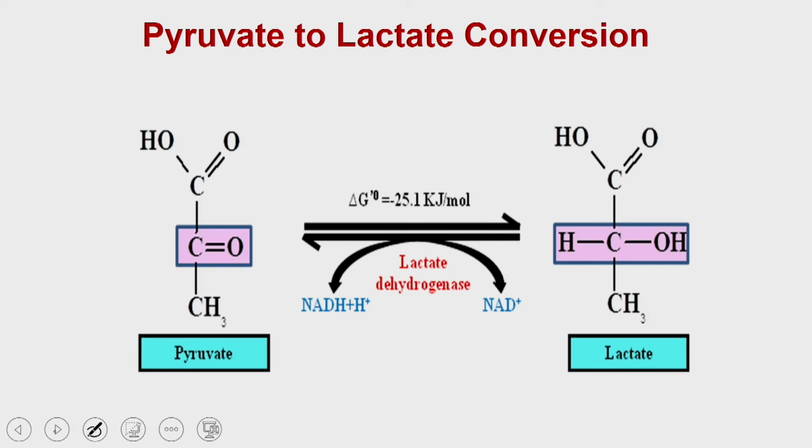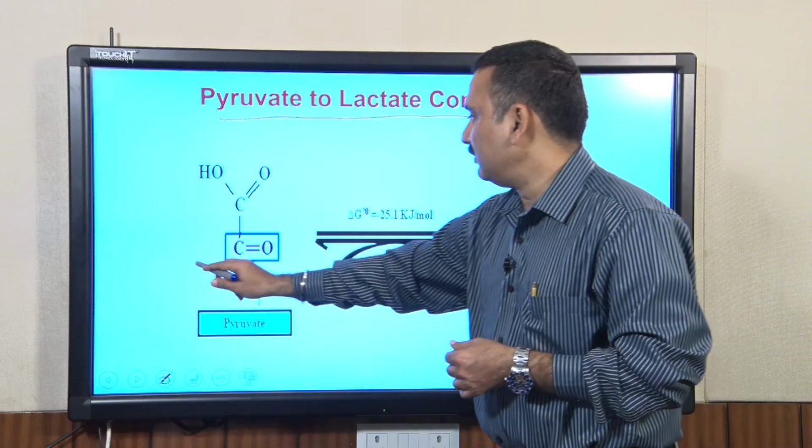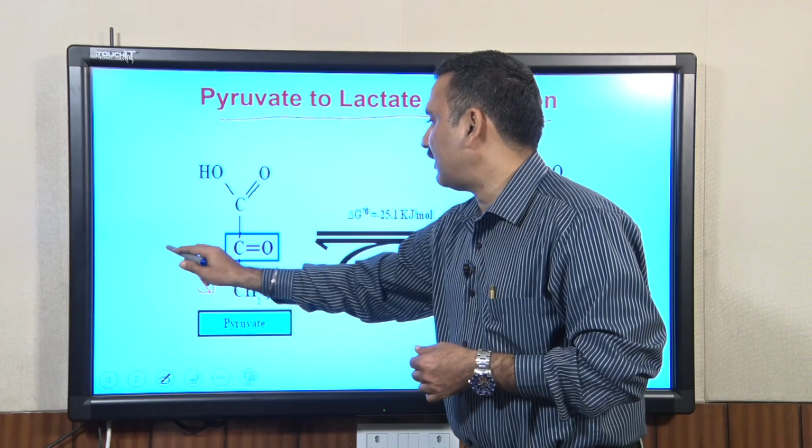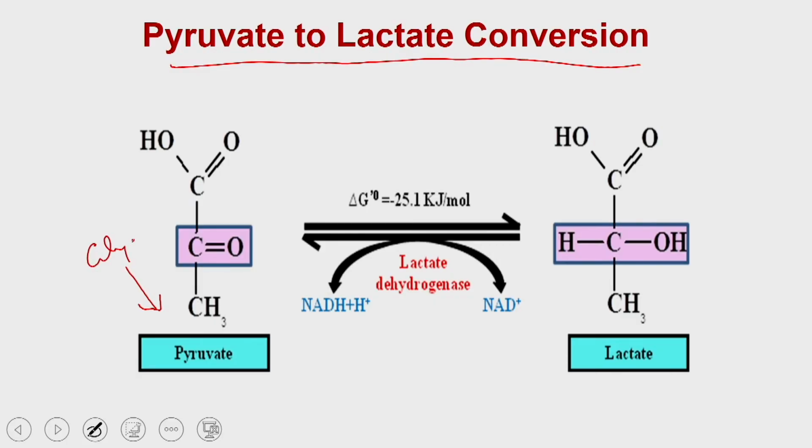Let us start with the first reaction, which is the conversion of pyruvate to lactate. As we said, this pyruvate is generated from glycolysis. From glycolysis you have utilized the glucose molecule and produced pyruvate. In the absence of oxygen, the pyruvate will not enter into the Krebs cycle.